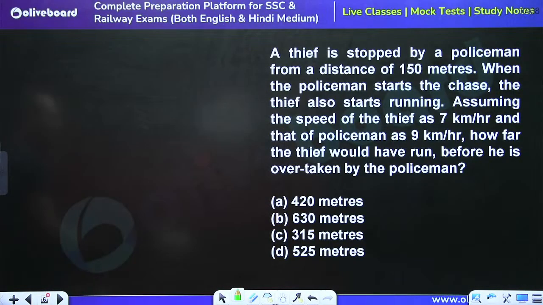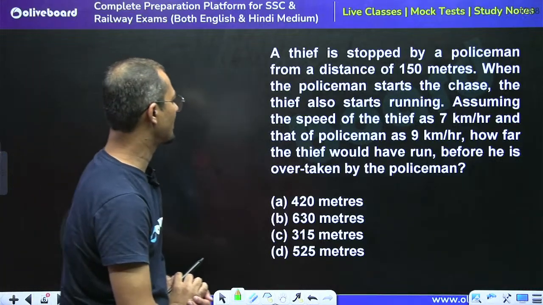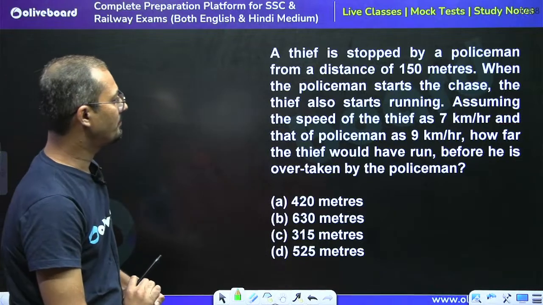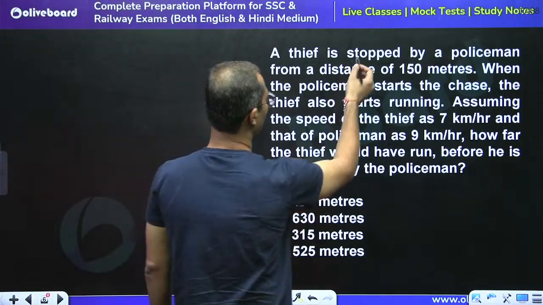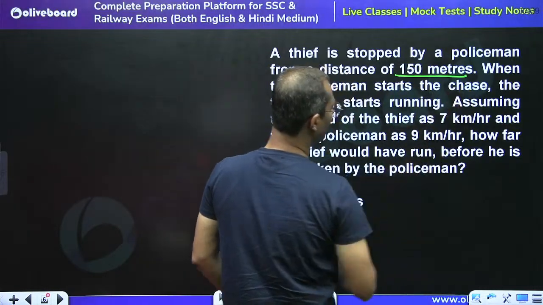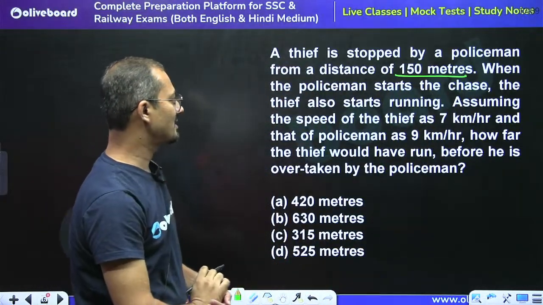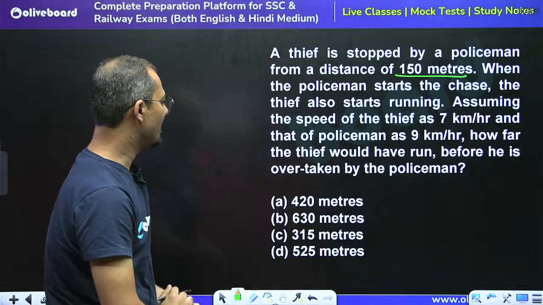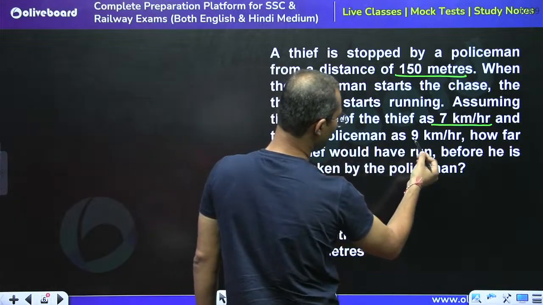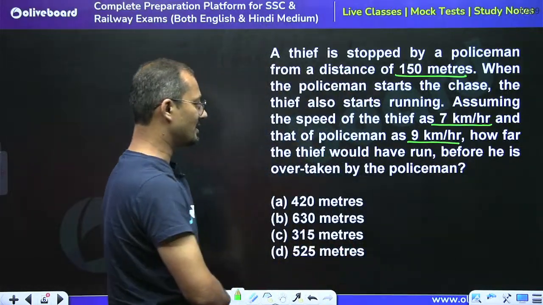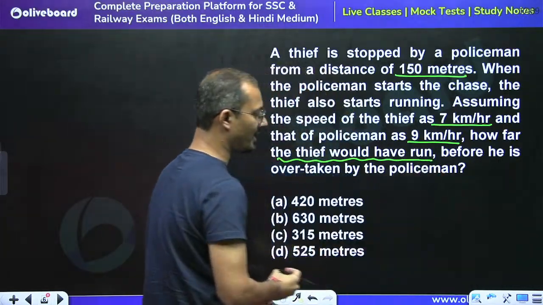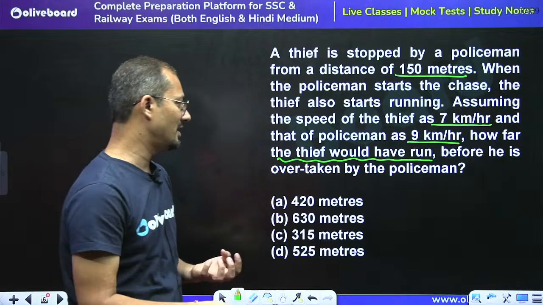Now the next question is on your screen. Please tell me what is the answer for this question. This question is saying a thief is spotted, not stopped, by a policeman from a distance of 150 meters. When the policeman starts the chase, the thief also starts running. Assuming the speed of the thief is 7 km per hour and that of the policeman is 9 km per hour, how far would the thief have run? So the distance covered by the thief is being asked.